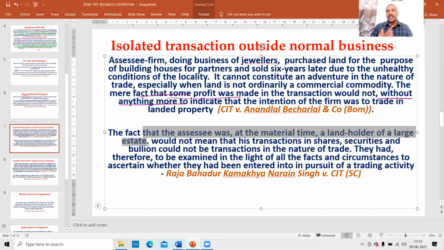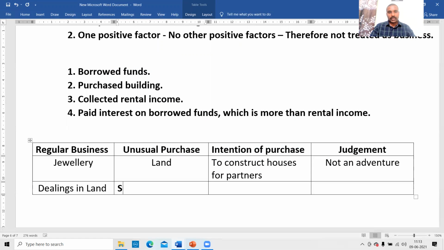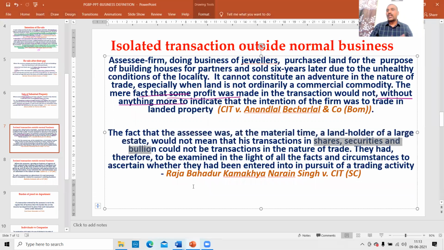Unusual purchase: suddenly what he purchased was shares, securities and bullion. What is the intention? To resell at a profit only. He is a businessman. He is an opportunistic person. Whatever business opportunity is there in the market, he will try to encash it.